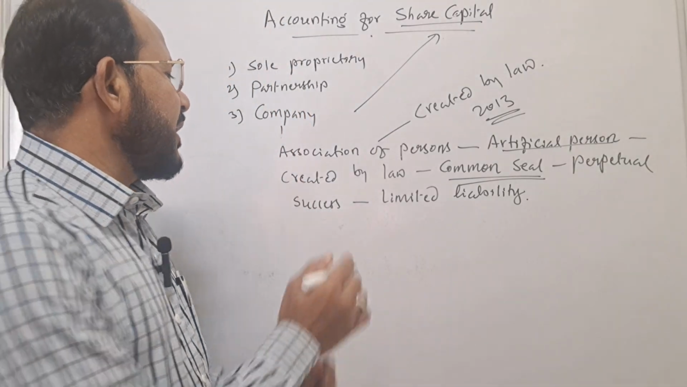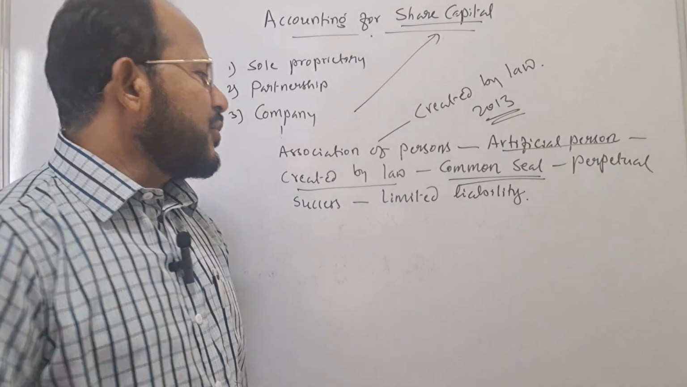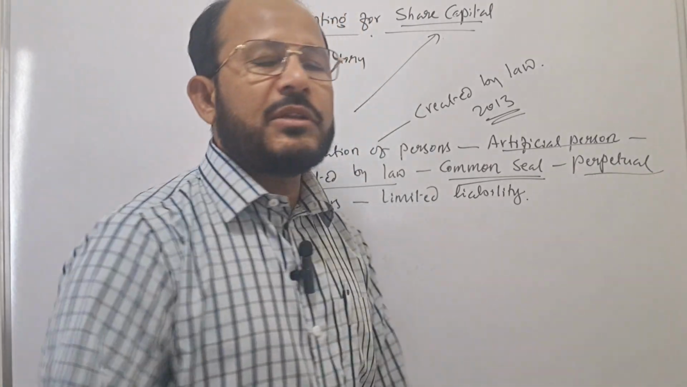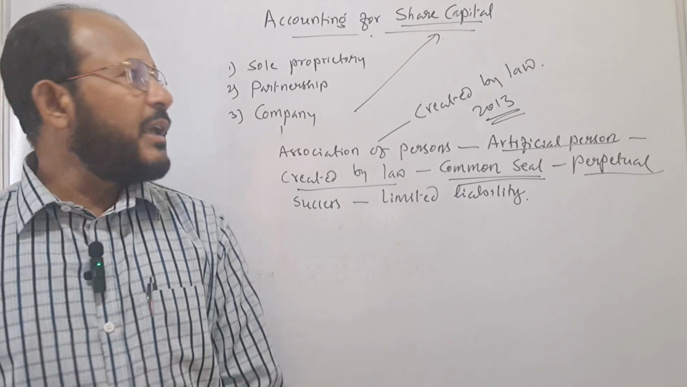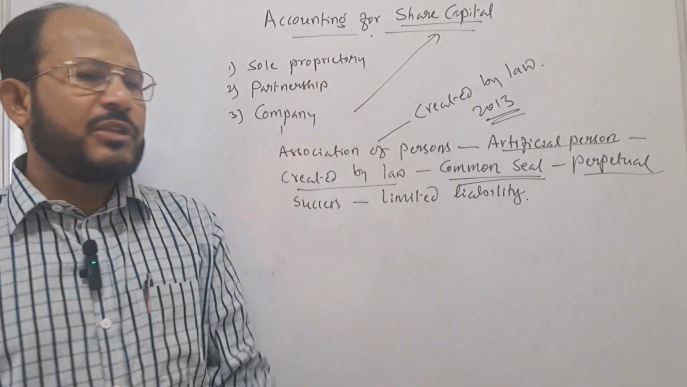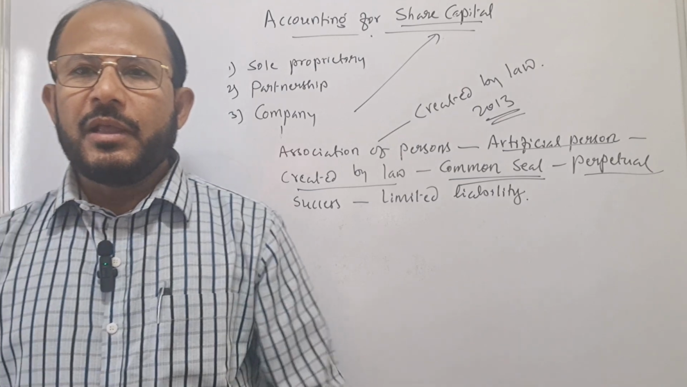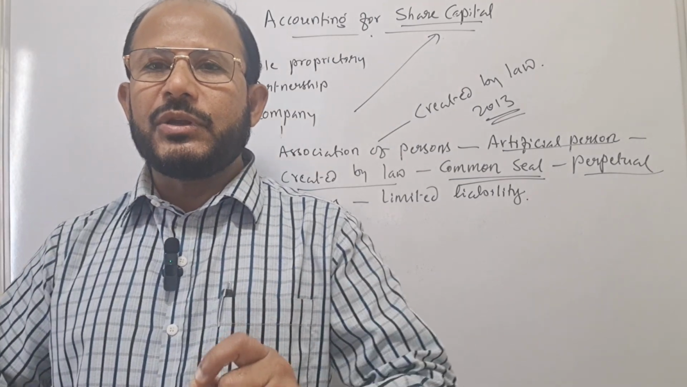Next, it is created by law. Next, it has a perpetual succession. What is the meaning of perpetual succession? A long life. See, in case of sole proprietary form of business and partnership form of business, the continuity of the business is not guaranteed.